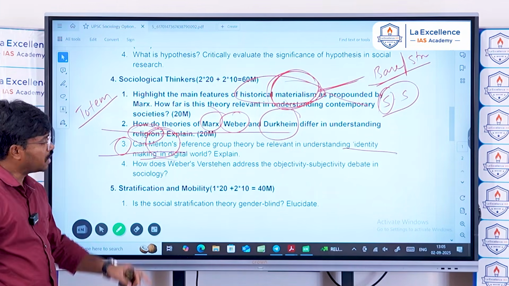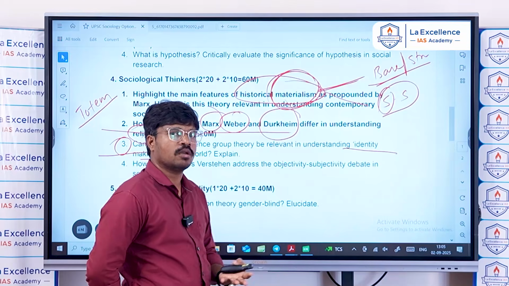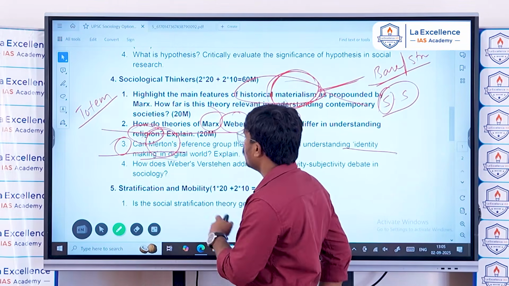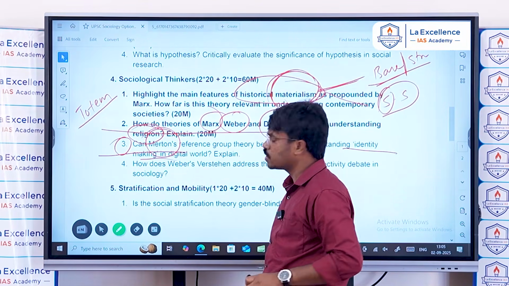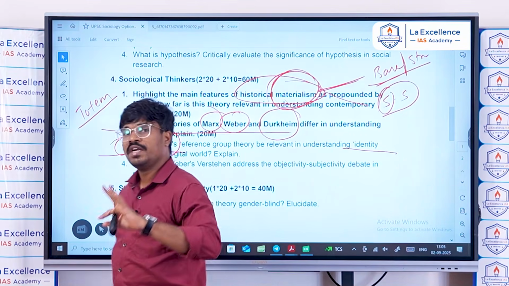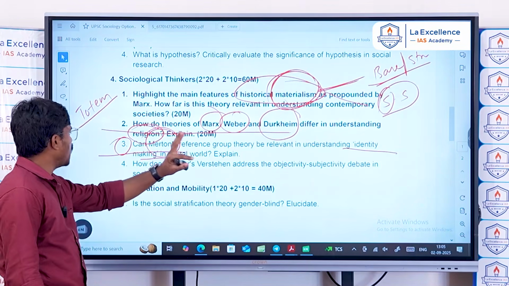It can be a membership group or a non-membership group. That is the understanding of Merton's reference group theory, and how it is relevant in understanding identity making in the digital world.